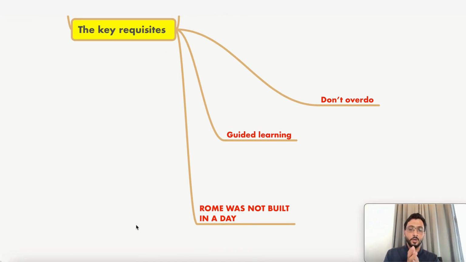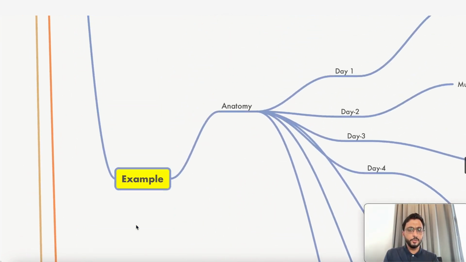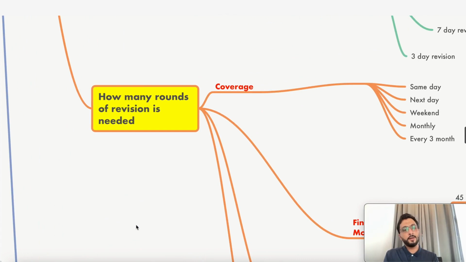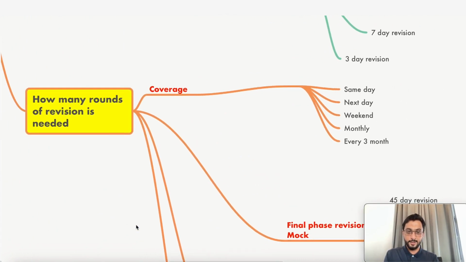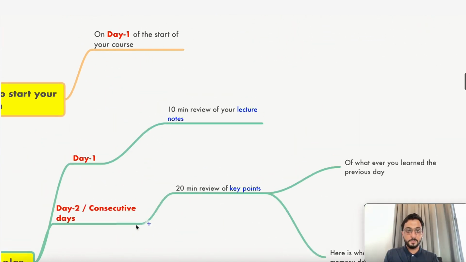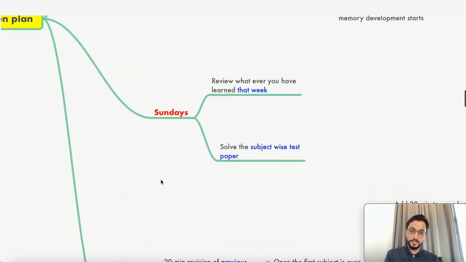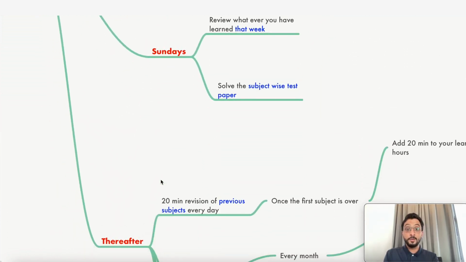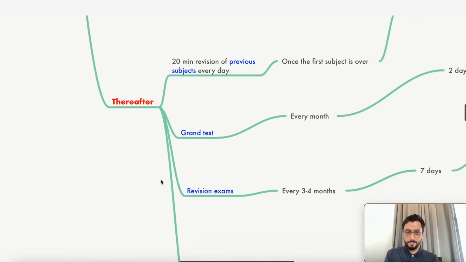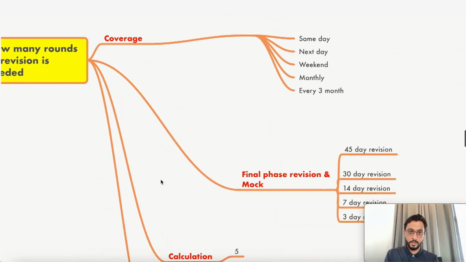For crash course students, I just want to add a few things. There are some modifications required which will be guided directly in your batch, what needs to be done, but this is in general. No doubt, 100%: day 1 you have to revise, day 2 you have to revise in the morning, then only start. Sundays have to be revision, and your revision exams are there. Yes, subject-wise exams are there. You can do that also. Very good if you're fast enough.